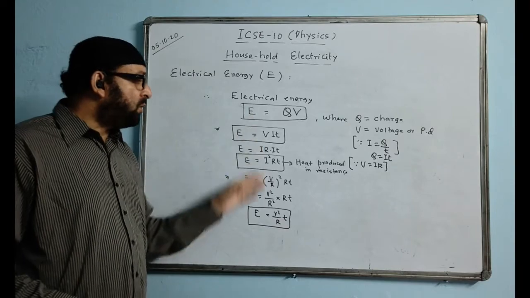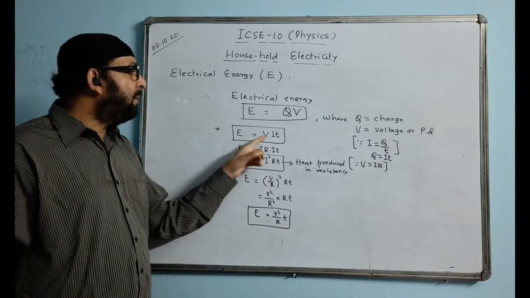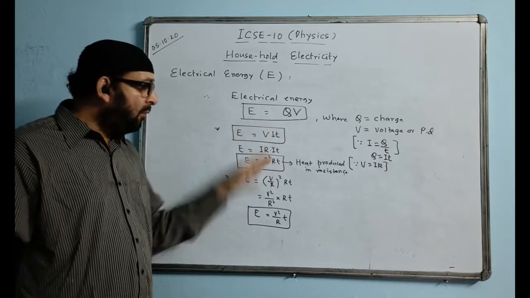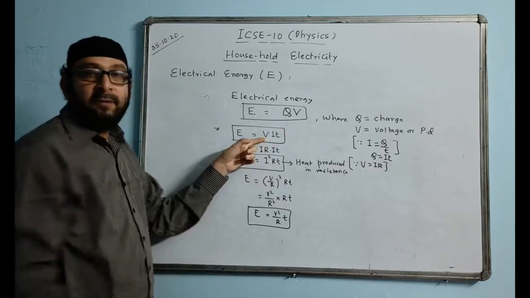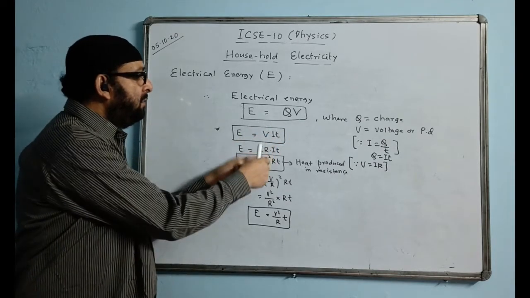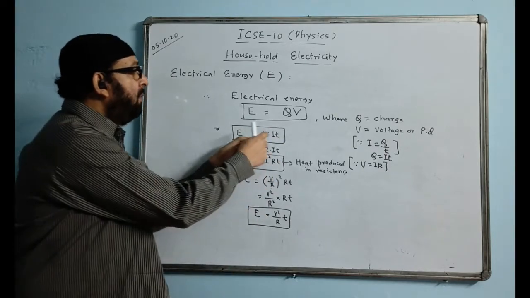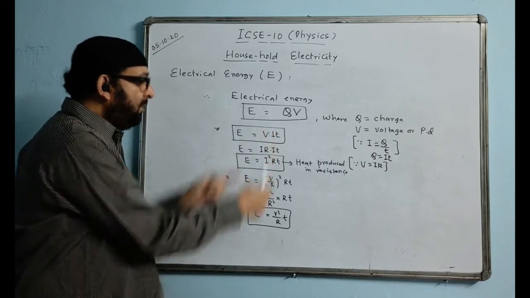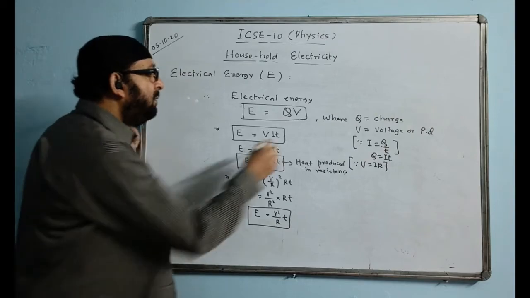So these are the forms. If you remember VIT, from there you can derive all the formulas. In VIT, this IT value becomes Q, so it becomes VQ. For the second formula, instead of V you can put IR, it becomes I squared RT. For this formula, in the I value put V by R, V into V becomes V squared by RT, you will get this. So the basic formula is this one.